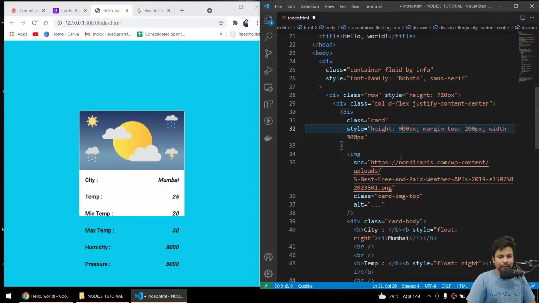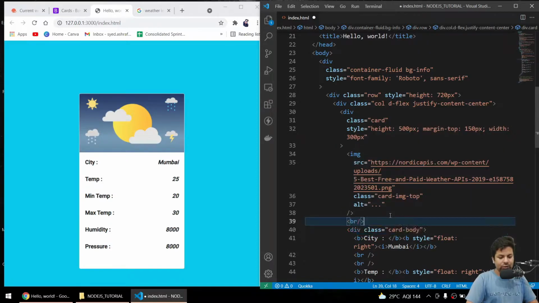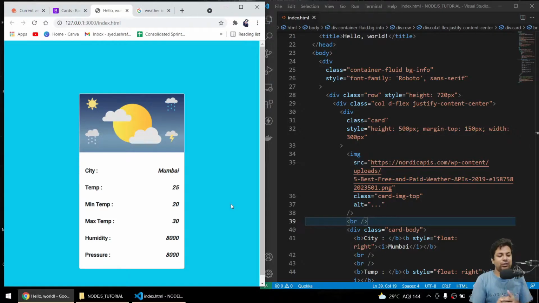So I'll say 500, maybe 400 was good. Or maybe I'll just make margin top 150. Yeah, so now it's looking good also. Now after the image I'll put a BR. I'm just getting some random data, temperature and all that stuff.